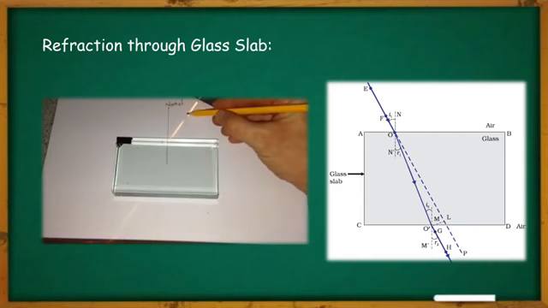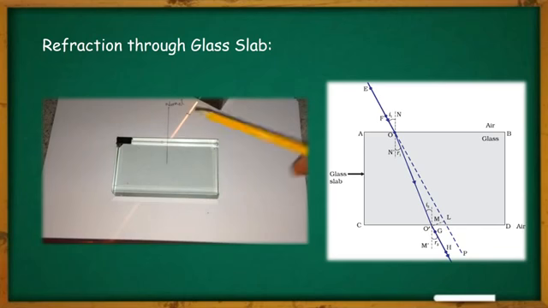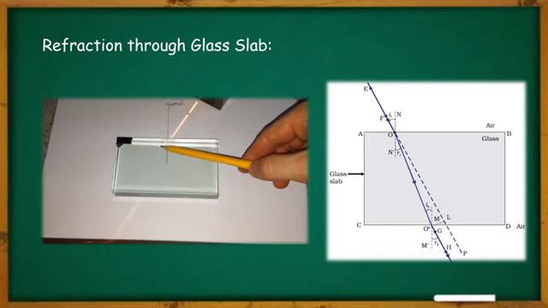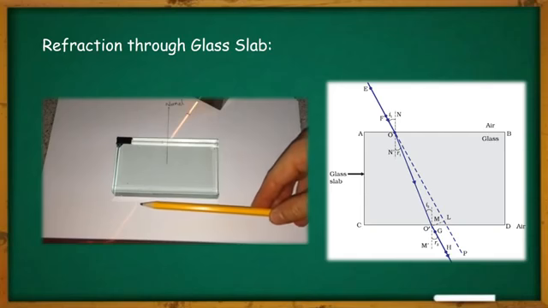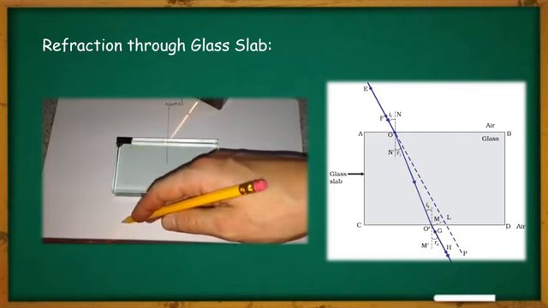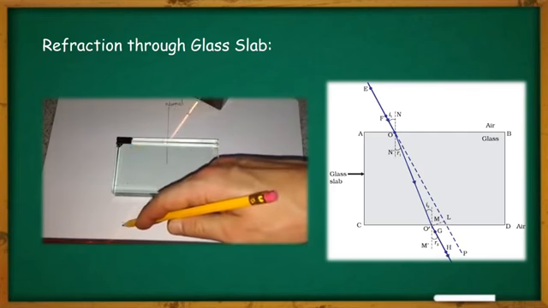See, this is the incident ray where a point was marked, and we have to now see how it is bending through the glass slab, and after that the emergent ray is very vividly visible. There also we can mark one point.